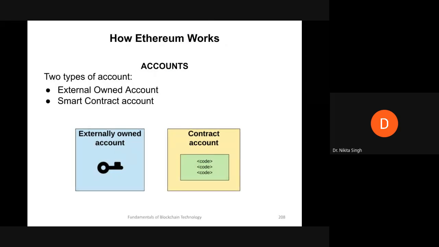Now, the question here is, what is the relationship between your Ethereum account, your wallet, and your address? An Ethereum wallet could be a physical wallet or a software wallet that allows you to interact with your account on the Ethereum network. There are several types of wallets.